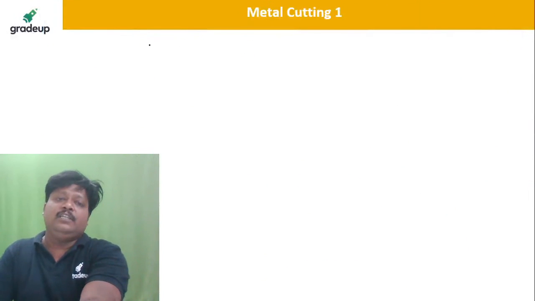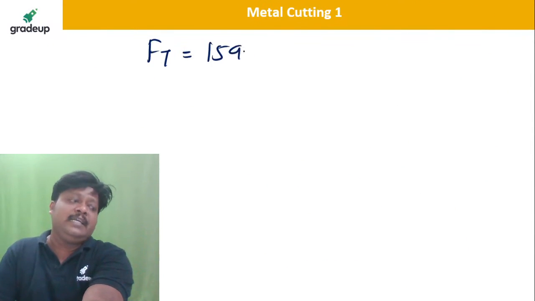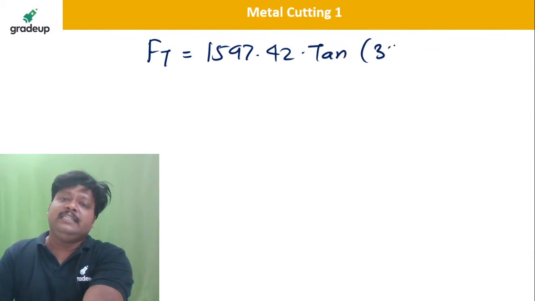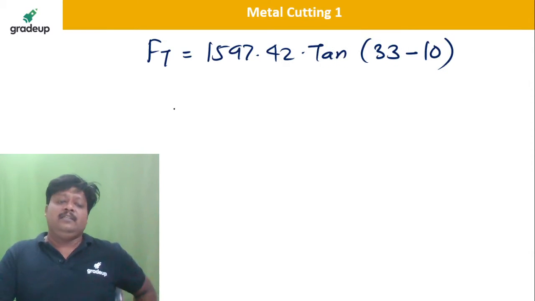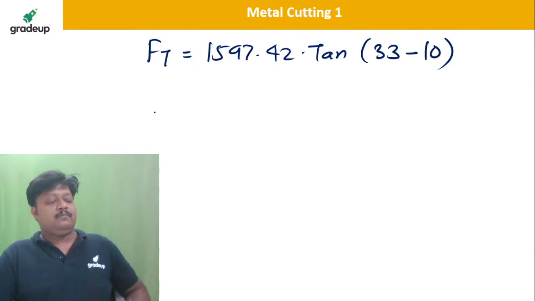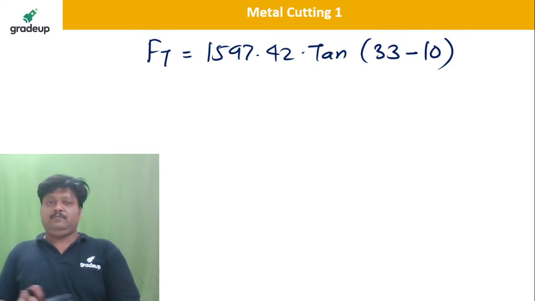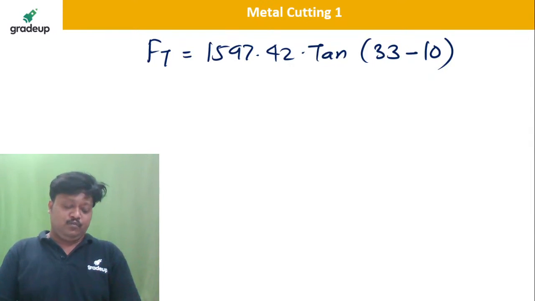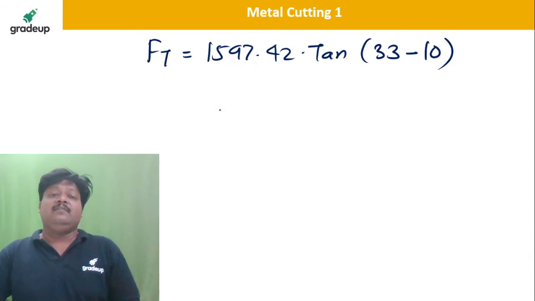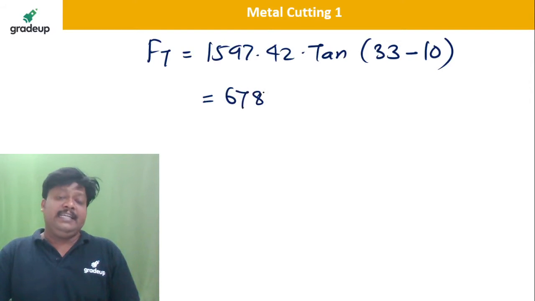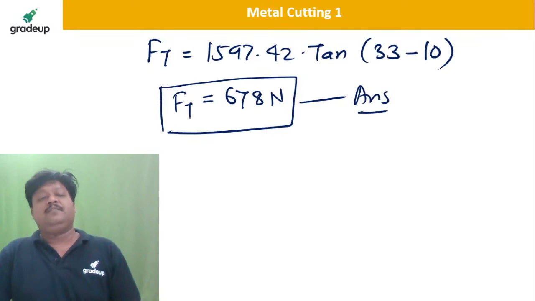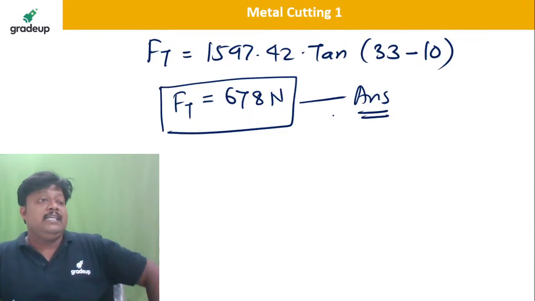Fc is how much? So Ft is equal to 1597.42 into tan of, what is beta? 33, minus alpha is how much? 10. Tell me how much you got. Ft, tell me the answer. So 1597.42 into tan of 23. Is it 678? 678 Newton. How much did Ft come? 678 Newton. So this is one more answer. Right? Very nice, Akhilesh, Sri Kumar.